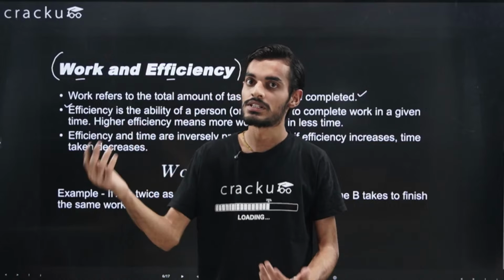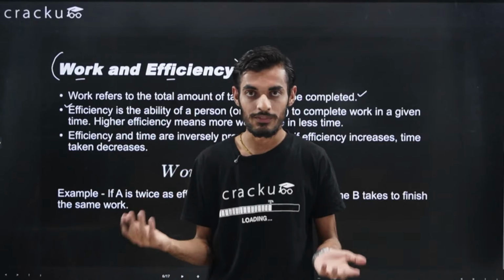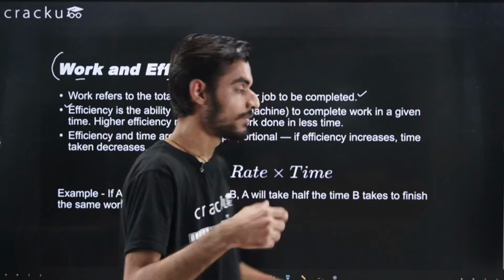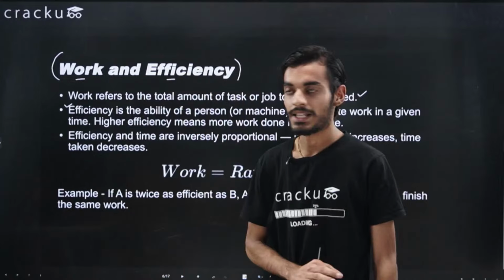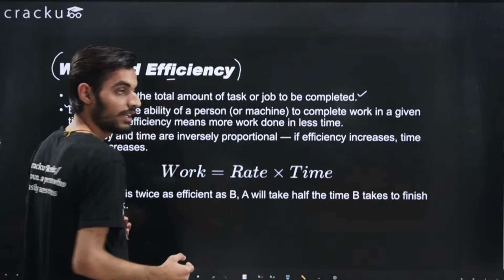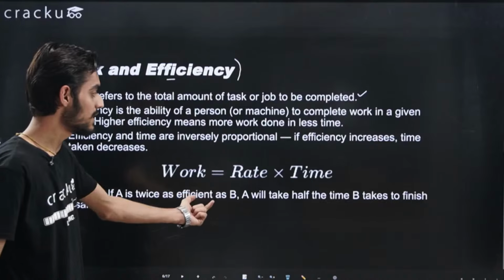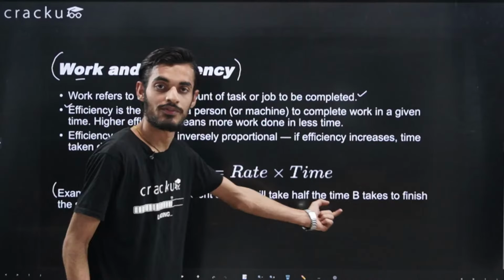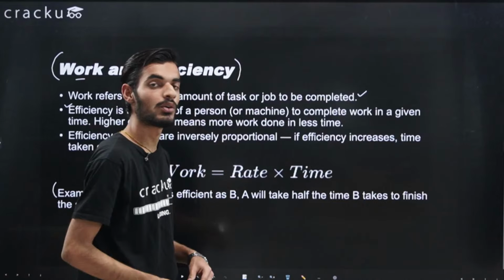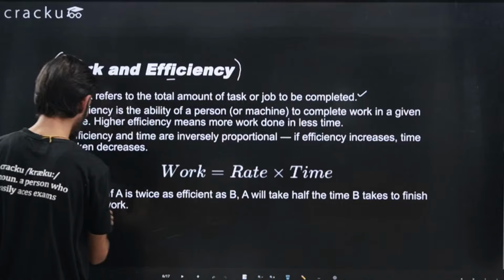The higher the efficiency, the less time you will take. If you are more efficient, then you will be able to do more amount of work every hour, so your efficiency will be more, right? So if your efficiency is more, then the time that you will take to complete the task will be less. So that was the basic understanding about efficiency. And also I've taken one example here, right? If A is twice as efficient as B, A will take half the time, right? If my efficiency is double, then I will be able to do that work in half the time, right? So that was the basic understanding about how is the efficiency.